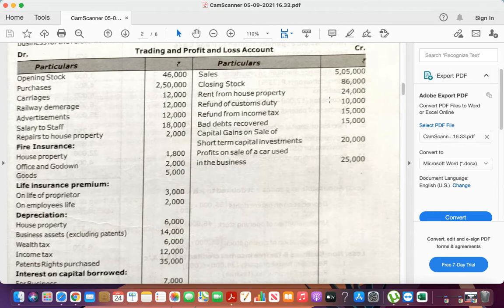Next, life insurance premium. Underline: on life of proprietor 3,000, on employee's life 2,000.